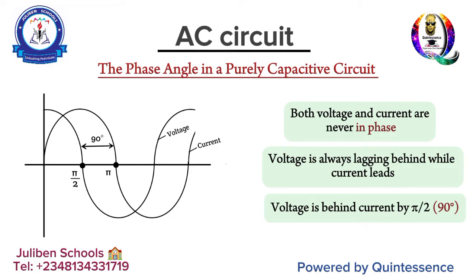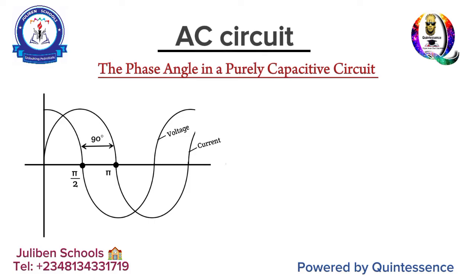Okay, so it is always behind while current is always ahead by 90 degrees. And if you see that graph over there, you see that voltage is behind while current is in front. And if you do that in a Cartesian plane, you discover that because voltage is lagging, VC is facing downward, while that of the current is facing to the right towards the x-axis. Okay, and if you need the formula for the instantaneous voltage in a purely capacitive circuit, V becomes V naught sine (Wt minus 90 degrees).